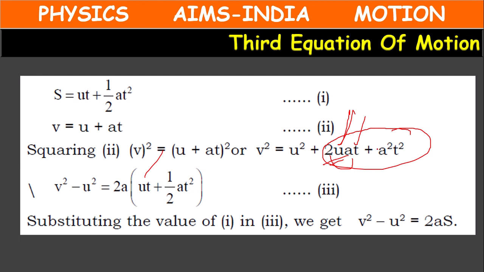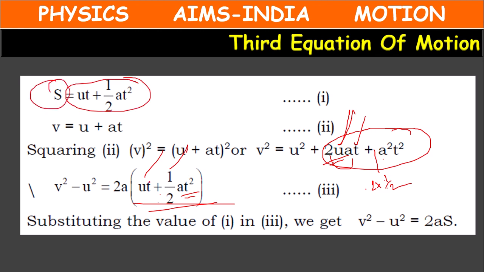Here 1 by 2 will remain, t square will remain: ut plus half at square. And ut plus half at square is known as s. In the place of this, we can keep s. In this way also we can derive the third equation of motion formula.